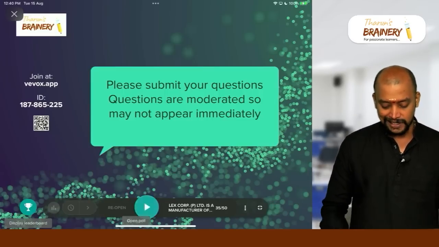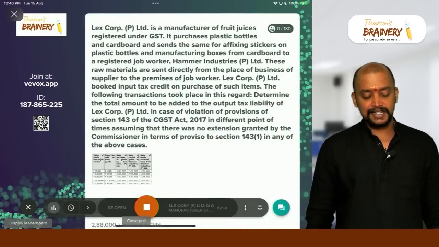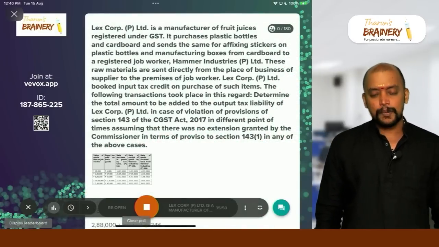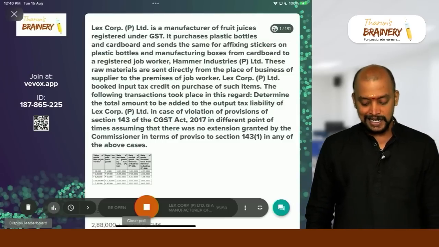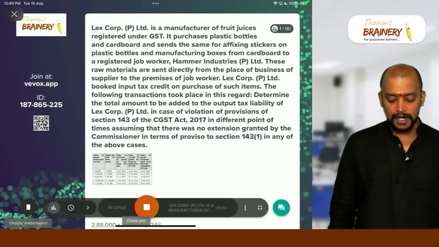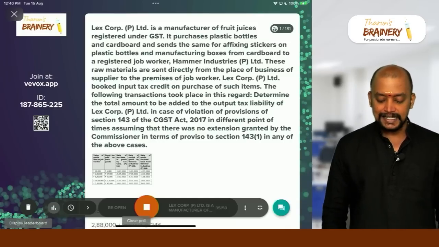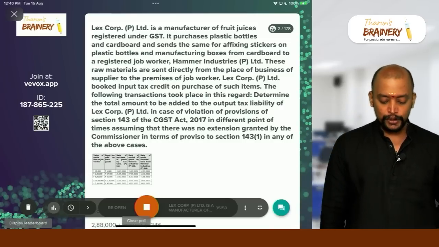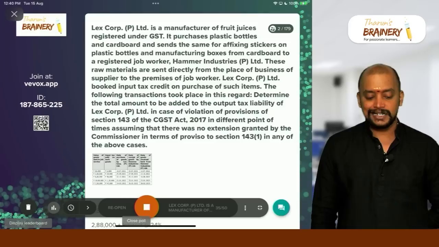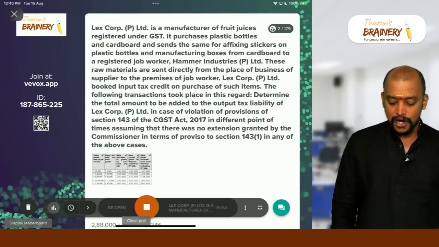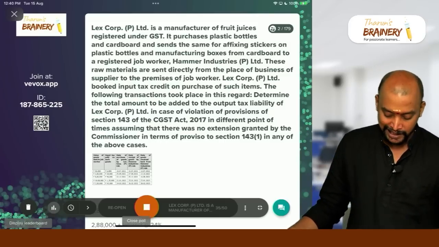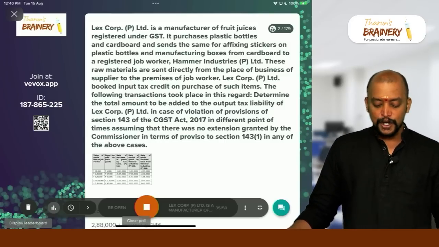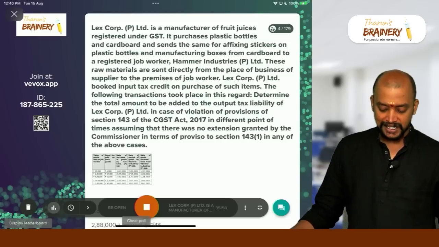Then next question, question number 35. This is a good question. Lexcorp Private Limited is a manufacturer of fruit juices registered under GST. It purchases plastic bottles and cardboards and sends the same for affixing stickers on plastic bottles and manufacturing boxes from cardboard to a registered job worker, Hammer Industries Private Limited. These raw materials are sent directly from the place of business of supplier to the premise of the job worker. Lexcorp Private Limited booked input tax credit on purchase of such items.